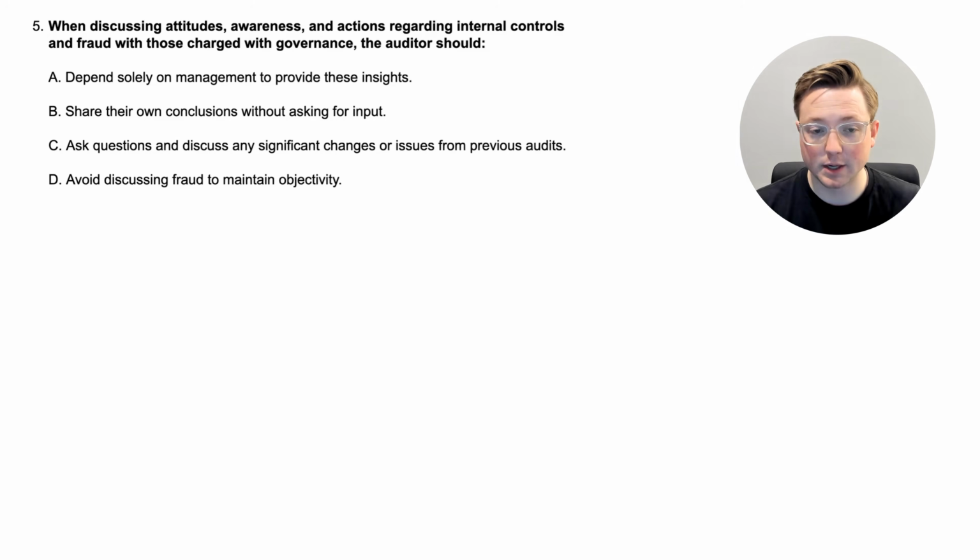go through the options. Option A, depend solely on management to provide these insights. B, share their own conclusions without asking for input. C, ask questions and discuss any significant changes or issues from previous audits. Or D, avoid discussing fraud to maintain objectivity.